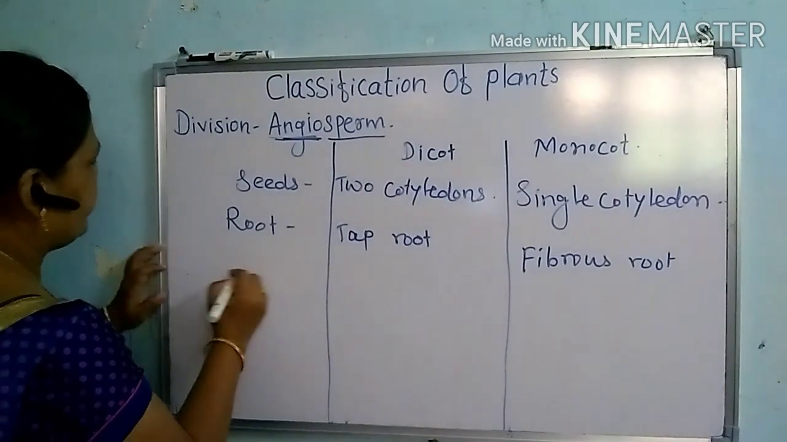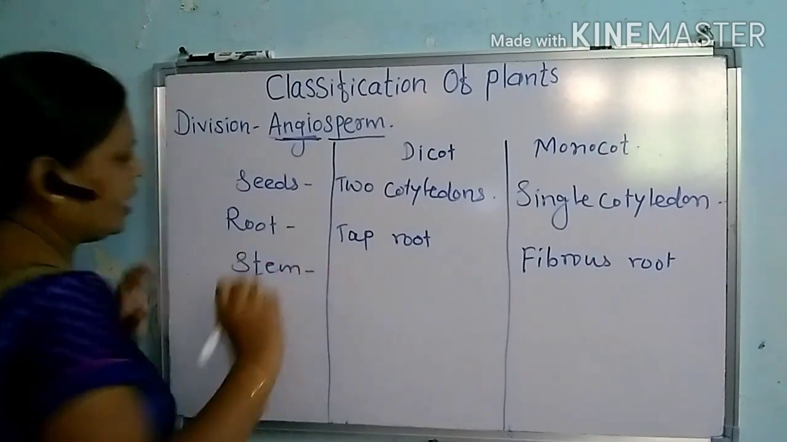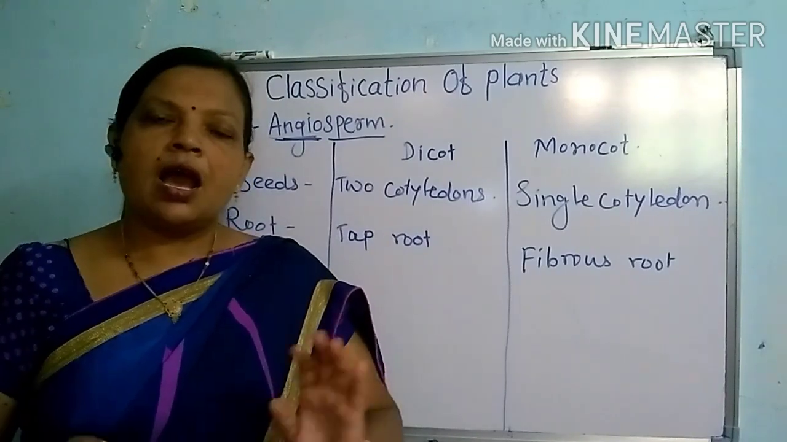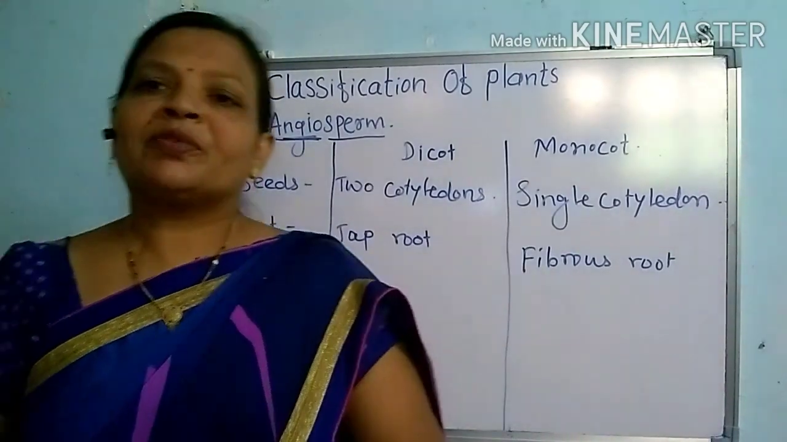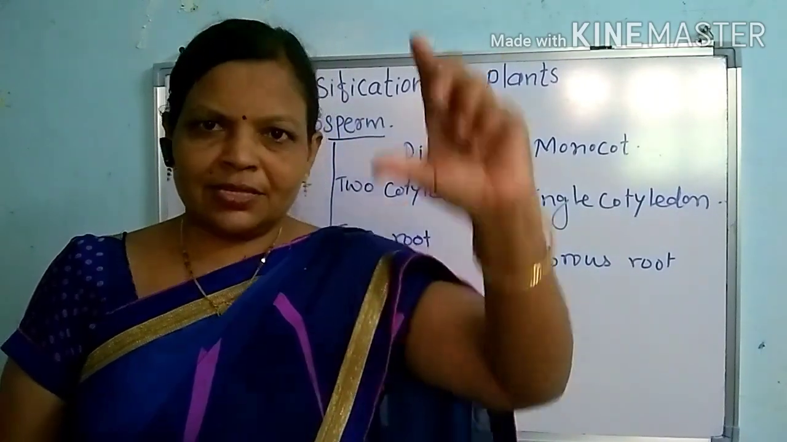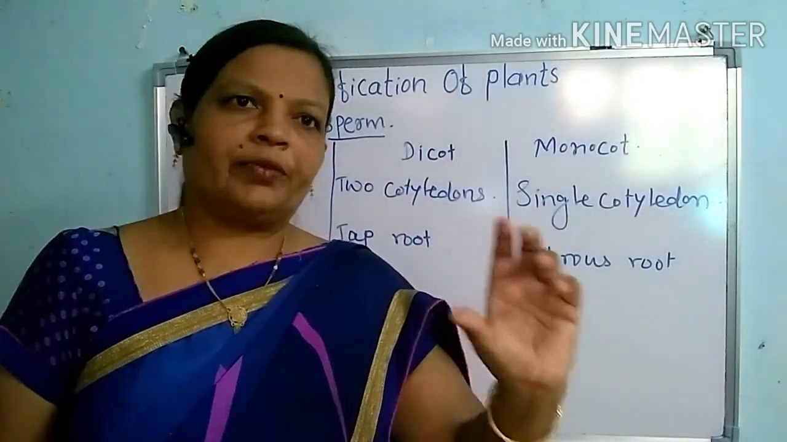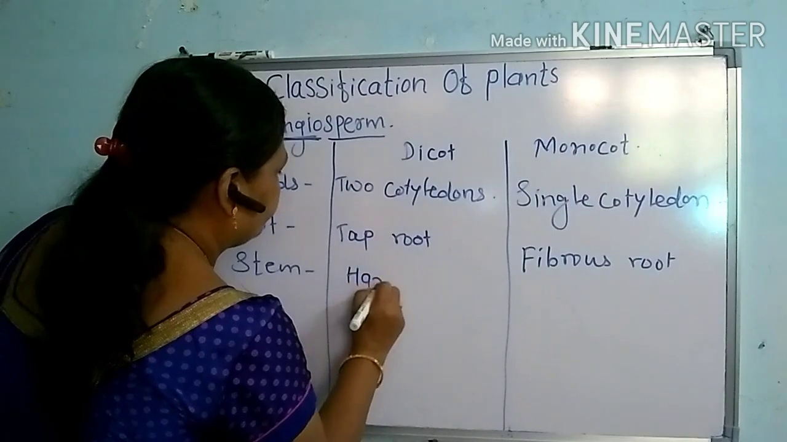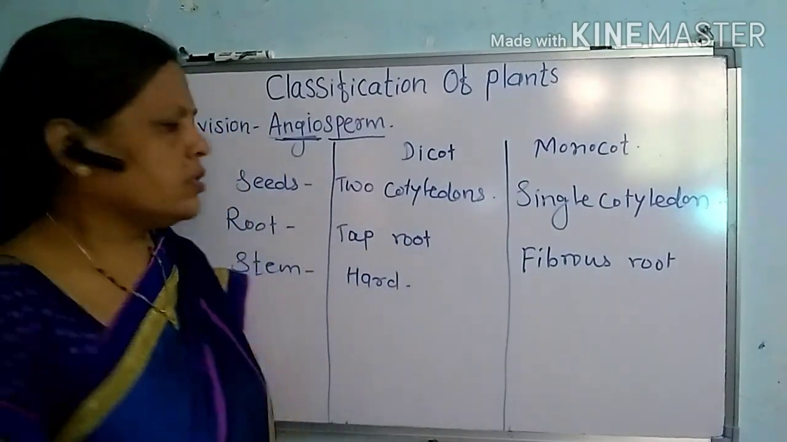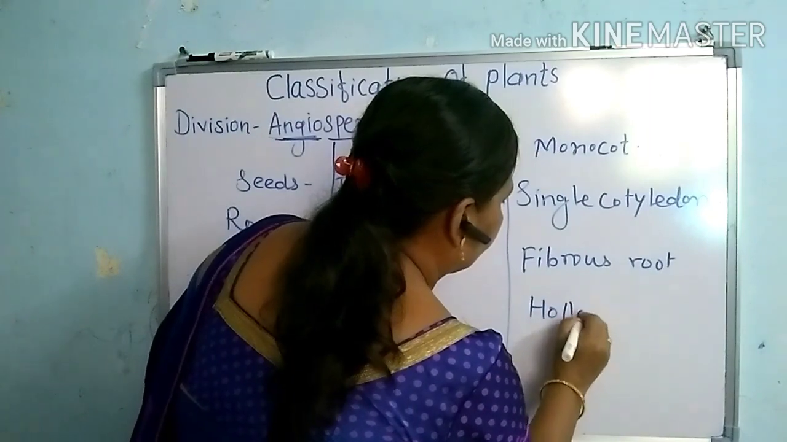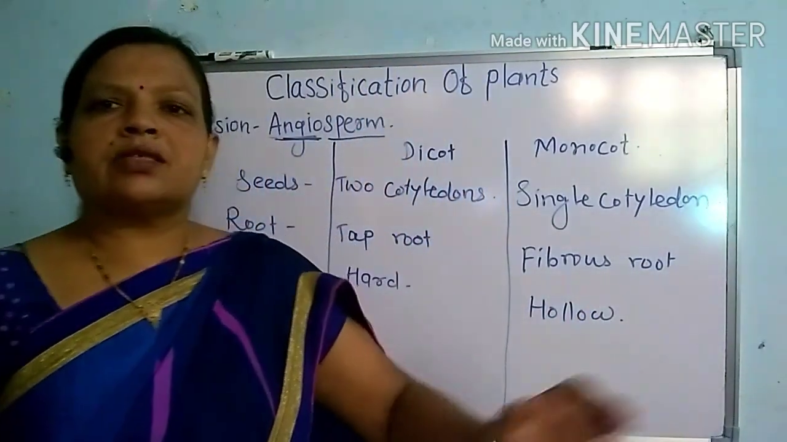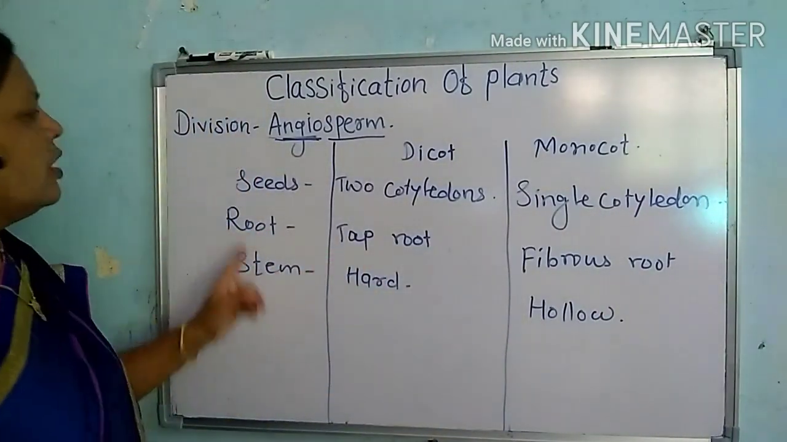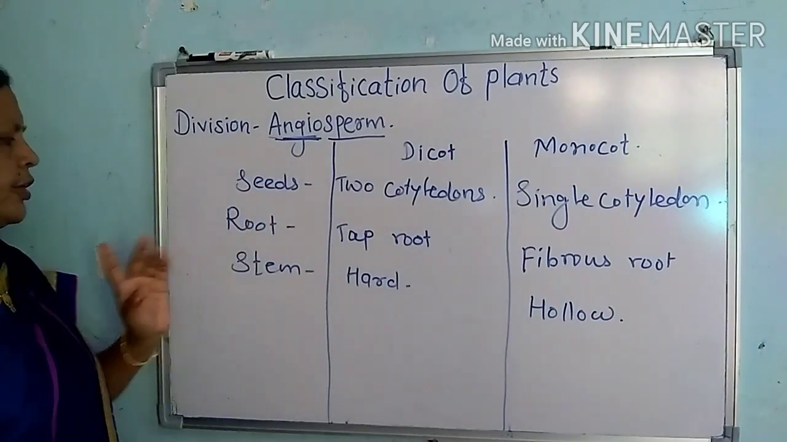Third difference is in relation to the stem. What type of stem is present in case of a neem tree or a mango tree? It is a hard and woody stem. And what type of stem is present in a bamboo? It is hollow from the inside. So in case of the dicot, the stem is hard, and in case of the monocot, the stem is hollow. Bamboo and grass, jawar, bajra, wheat, rice, all these are the examples of the monocot. So this is the third difference that is related to the stem.